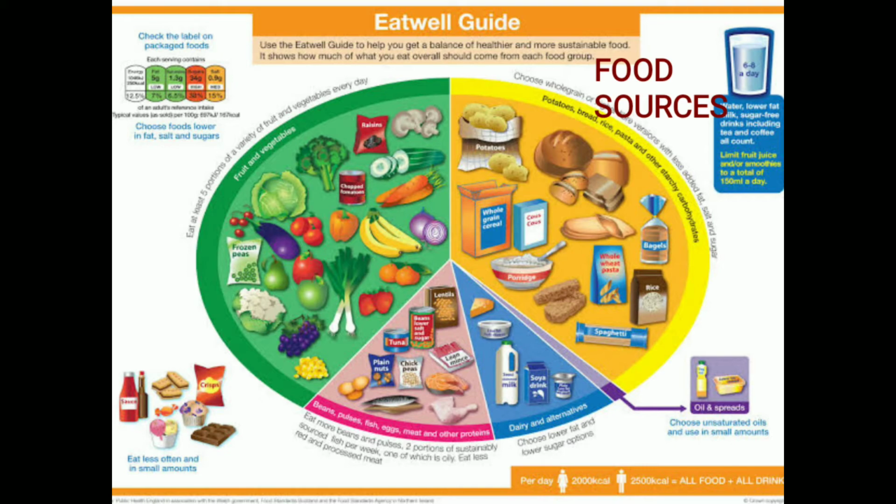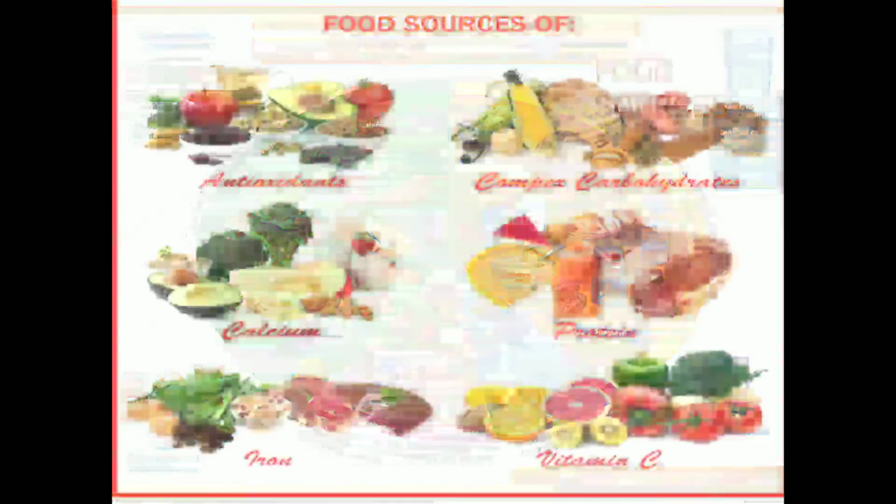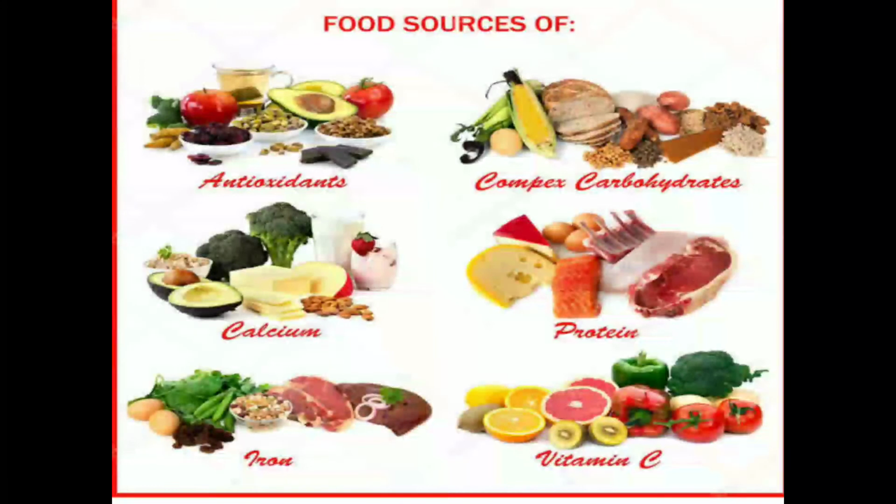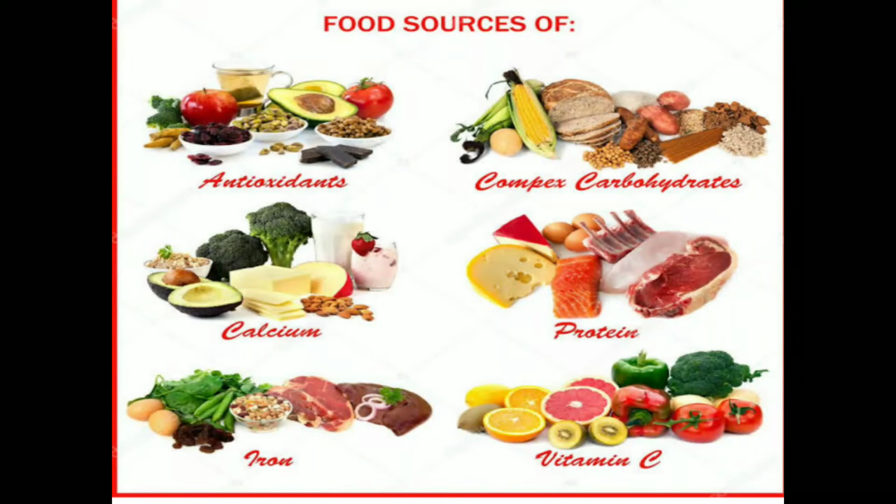So you have already started about the food sources. In various kinds of fruits and fruit juice, we are getting antioxidants. Similarly, we are getting protein from the meat sources, the fish. We are getting calcium from milk sources. We are getting iron from animal sources and organ meat, and vitamin C we can get from the citrus fruit.